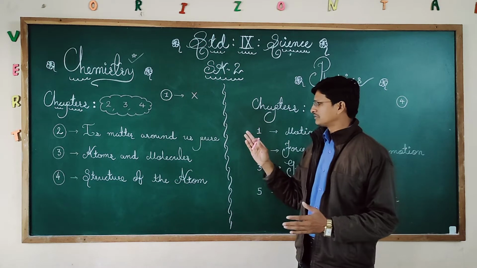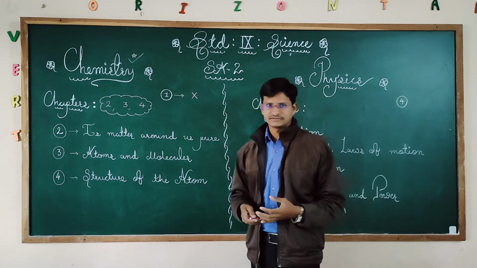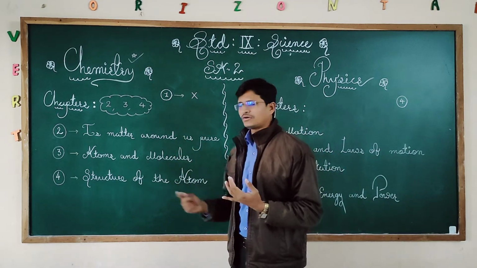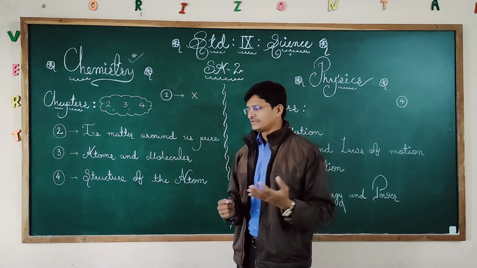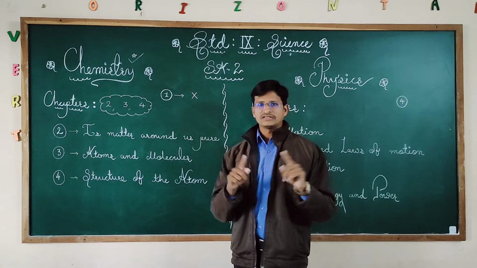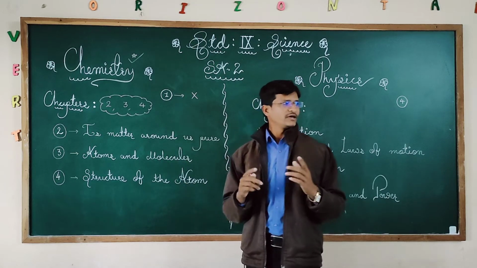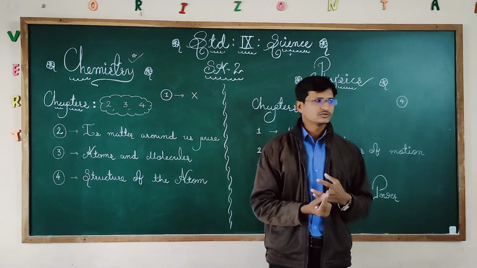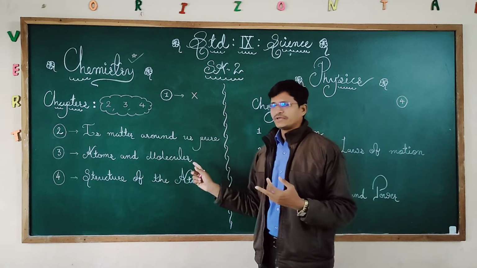Even some of the chemical names and chemical formulas we have already completed, so questions can be asked from that also. If you consider the half-yearly examination, the paper pattern is set, nothing is changed, but the way of asking questions is different. So the distinction between atom and molecule can be asked.